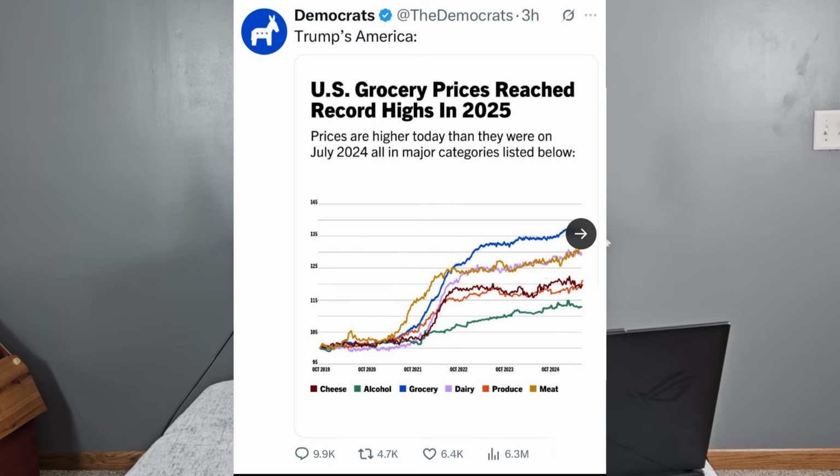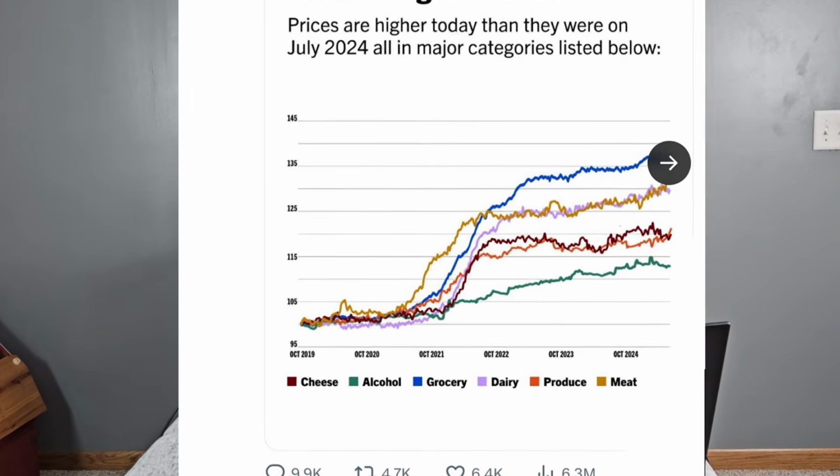But another question I want to ask though is, where is this information coming from? I mean, I didn't find a source. Maybe I missed it. But where are they getting it from? And maybe I missed this next one too, but the y-axis isn't labeled. I mean, the x-axis has the years, fair enough. But the y-axis is just like, what does 95 mean?